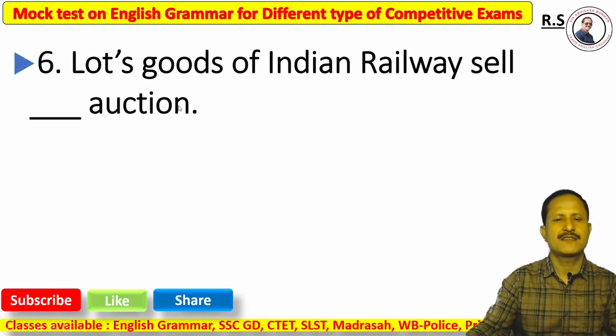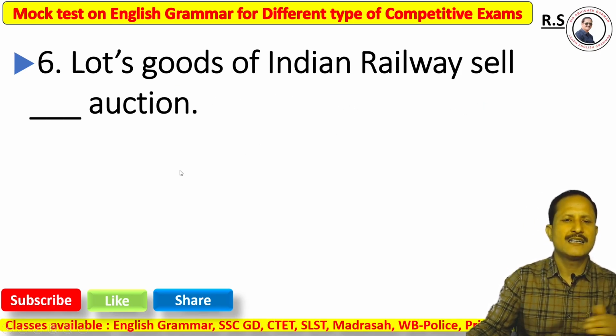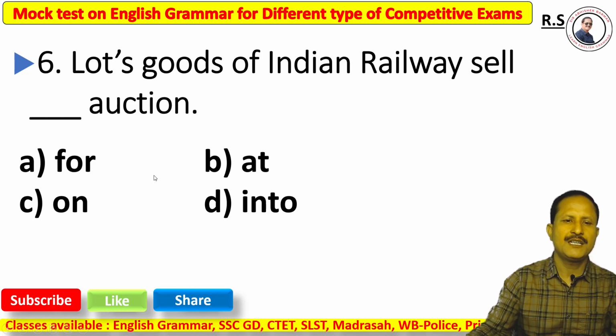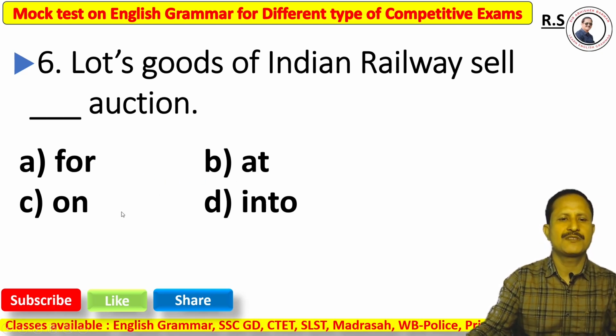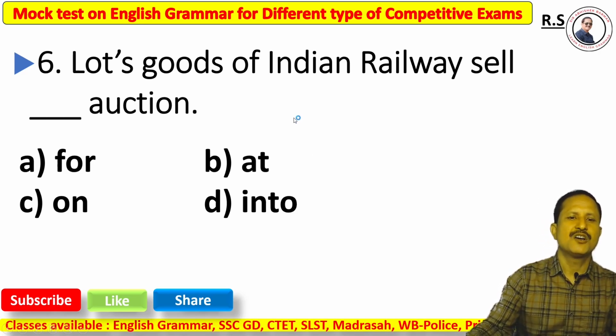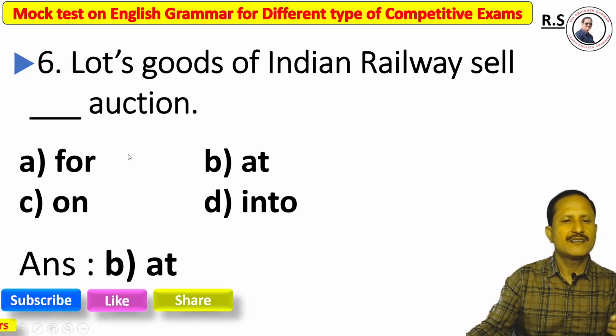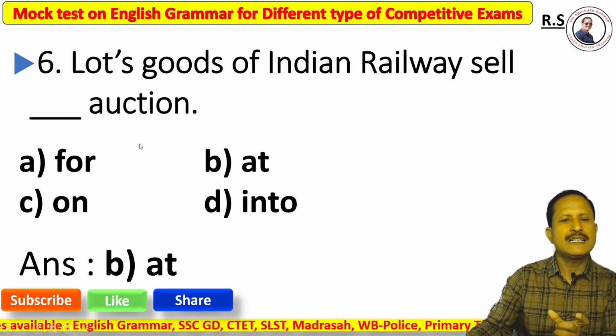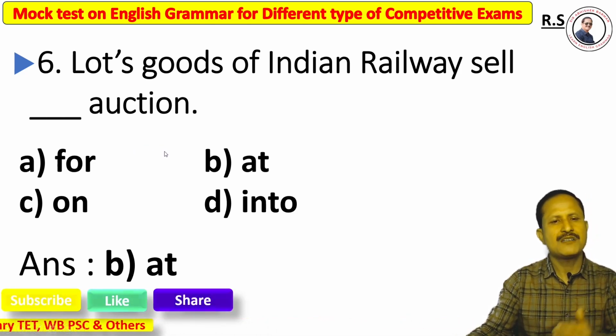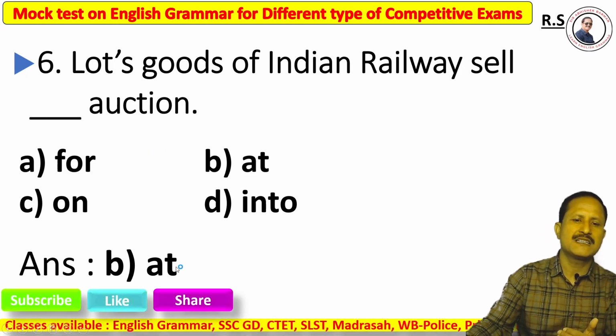Now question number 6. Lots of goods of Indian Railways sell dash auction. Option A for, option B at, option C on, option D into. The right answer is option B, at. When we talk about an agent, we must use at before that.